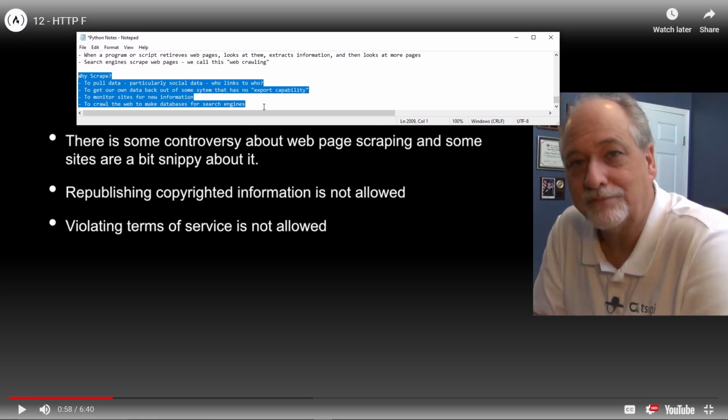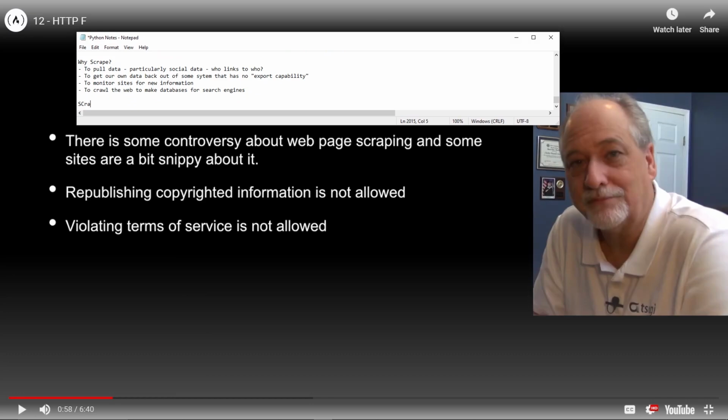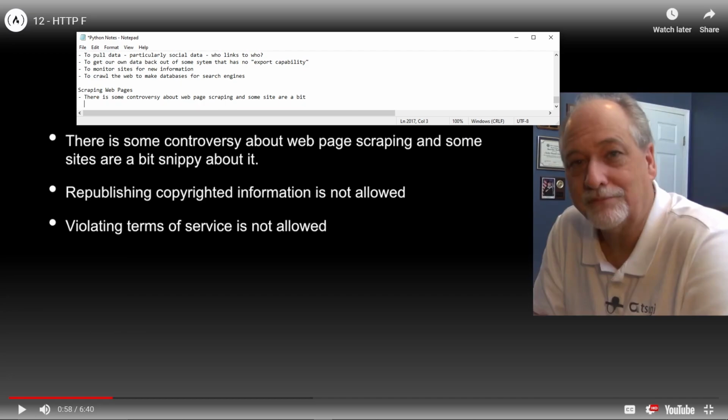Scraping web pages. All right. There is some controversy about web page scraping, and some sites are a bit snippy about it.